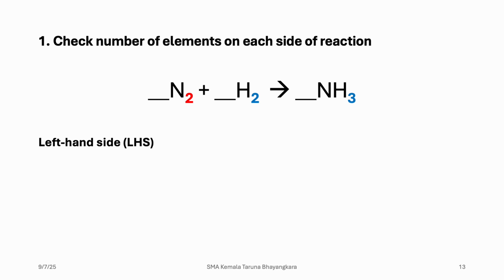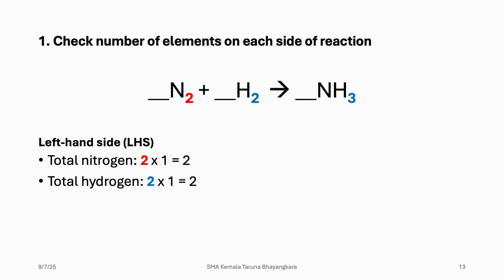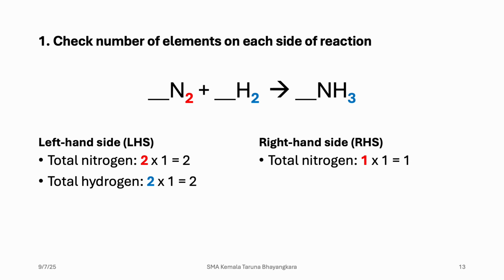So let's check it. On the left hand side there is nitrogen, with subscript 2 multiplied by the number of atoms there, so it's 2. Hydrogen also has subscript 2 times number of element, which is 1, so it equals 2. On the other side, nitrogen is 1 times 1 equals 1. Then hydrogen is 3 times 1, so there are 3. So if you notice, there are different numbers of nitrogen and hydrogen in the left and right hand side.